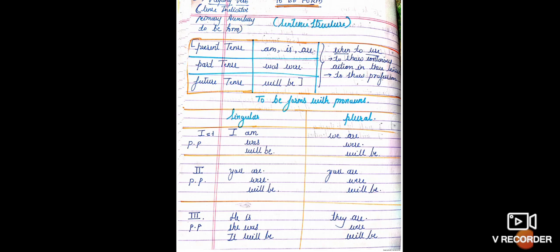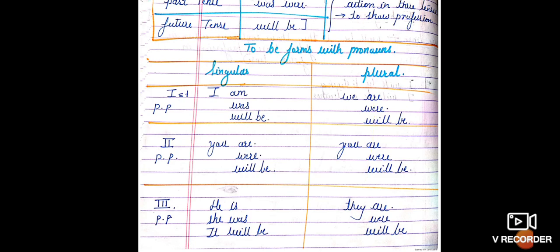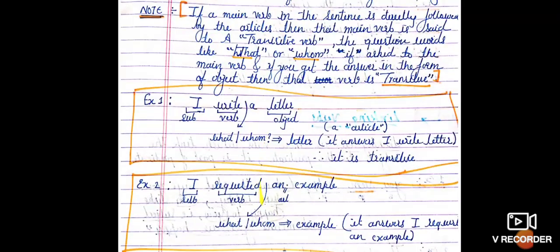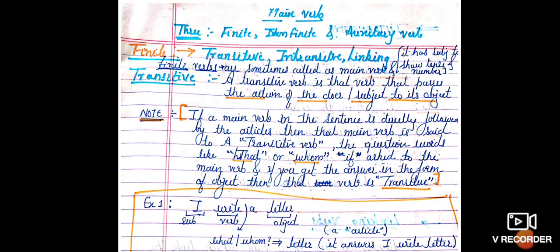These are the things which we use in various tenses, like present tense, past tense, and the future tense. So these are basic sentence structures, which are very important. All right, let us go to the main types of verbs. We have so many categories. The first one is the finite verb. Under it we have transitive, intransitive, and linking verbs.